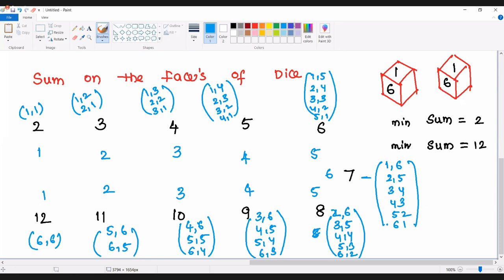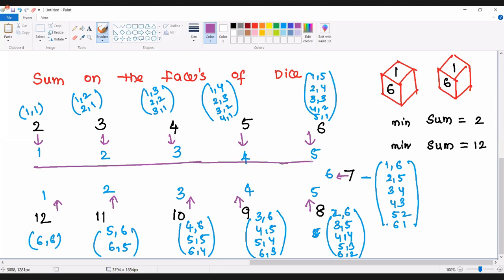If you observe the pattern, 2 is possible in one way, 3 is possible in 2 ways, 4 in 3 ways, 5 in 4 ways, 6 in 5 ways, 7 in 6 ways, 8 in 5 ways, 9 in 4 ways, 10 in 3 ways, 11 in 2 ways, and 12 in 1. So there is a pattern: 1, 2, 3, 4, 5, 6, and then it comes back down to 1. This is the pattern which is followed here.